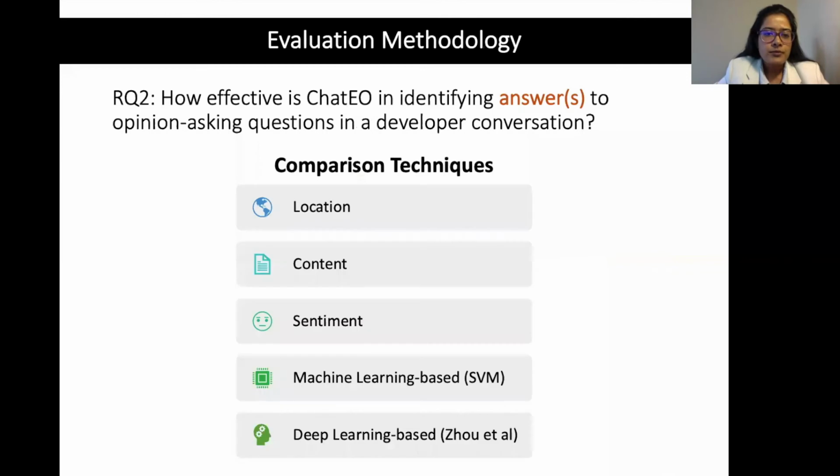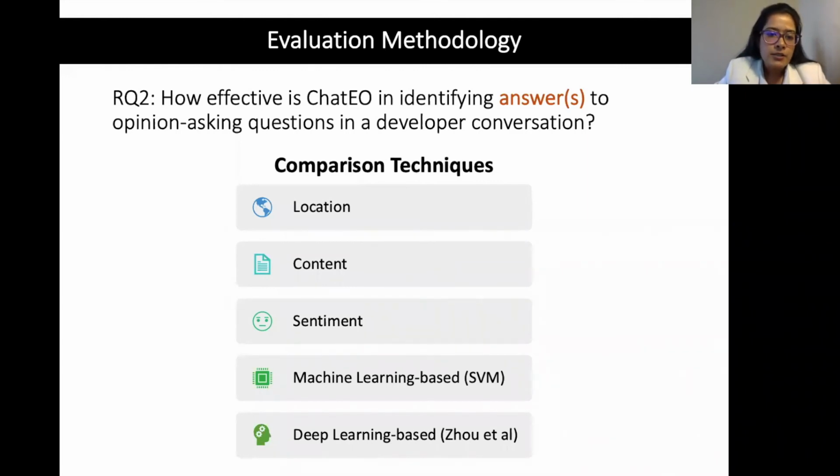Now, I will move on to the next research question. So here, this is about evaluating the answer extraction module of ChatIO, and we compare it with 3 heuristic-based techniques, one machine learning-based technique and another deep learning-based technique. So I'll explain them one by one.